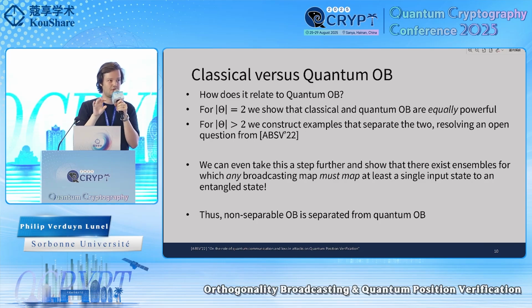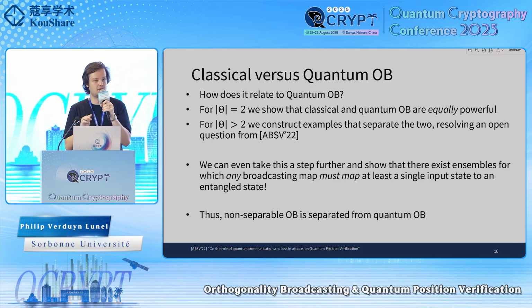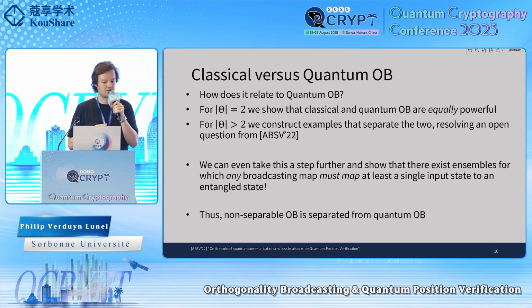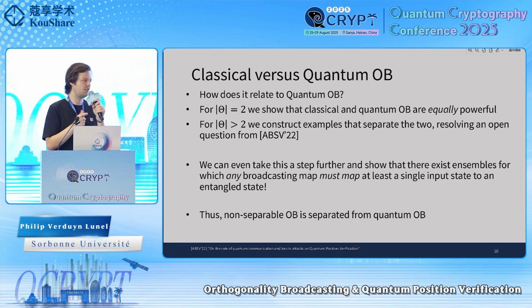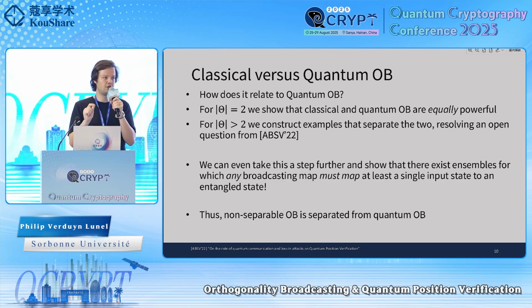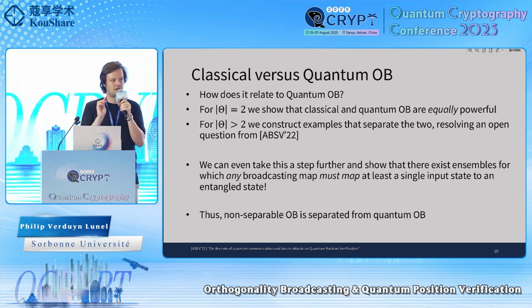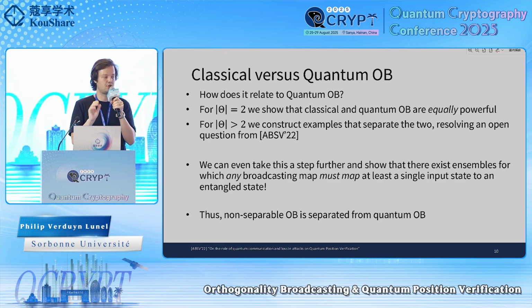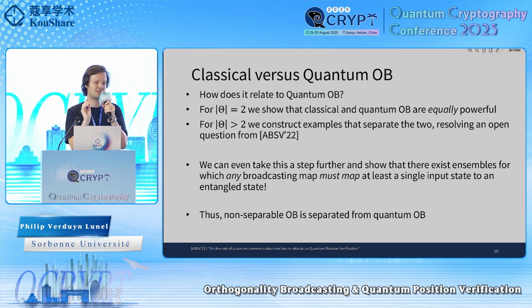So we give an example that provably does not have a perfect classical orthogonality broadcasting protocol, but with quantum orthogonality broadcasting, you can do the task perfectly. And we can even go a little bit further with this. So we also construct a state ensemble where you can prove that there is a perfect quantum orthogonality broadcasting operation you can do, but this must send at least one input state to an entangled state, which is kind of interesting.